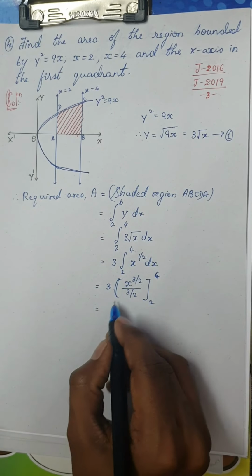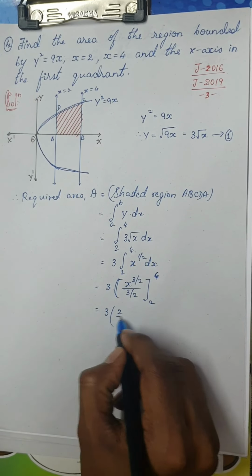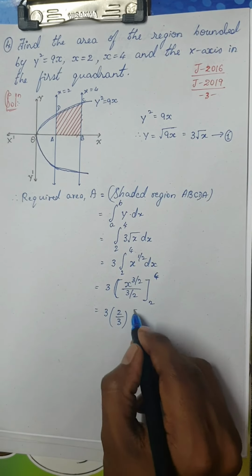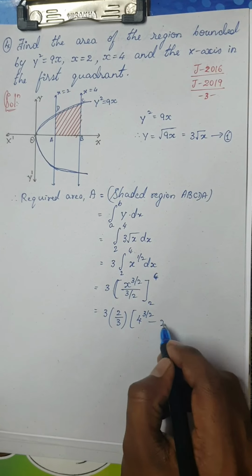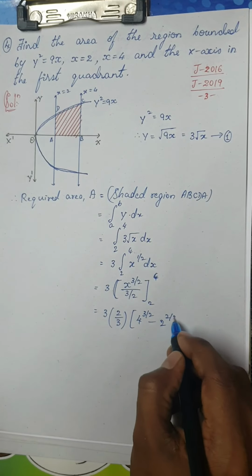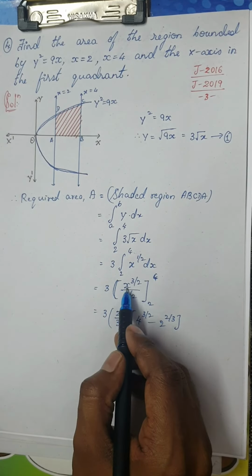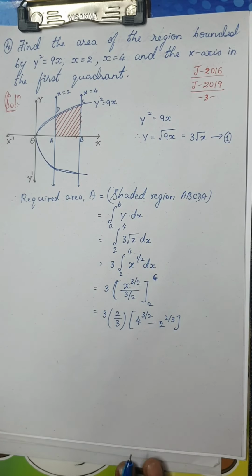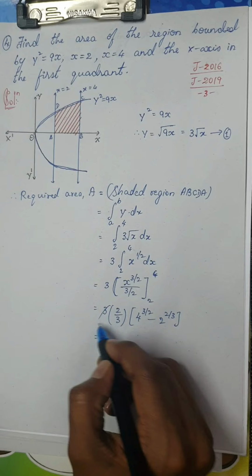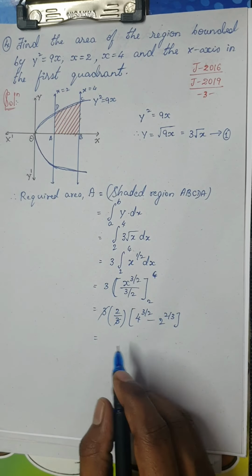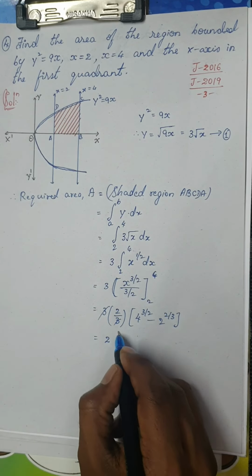Okay, so this is nothing but 3 into 2 by 3 because reciprocal of 3 by 2, and that is nothing but 4 power 3 by 2 minus 2 power 3 by 2. Just substitute the upper limit minus lower limit in place of x. Okay, so this is nothing but 3 and 3 gets cancelled. You are just left over with 2.